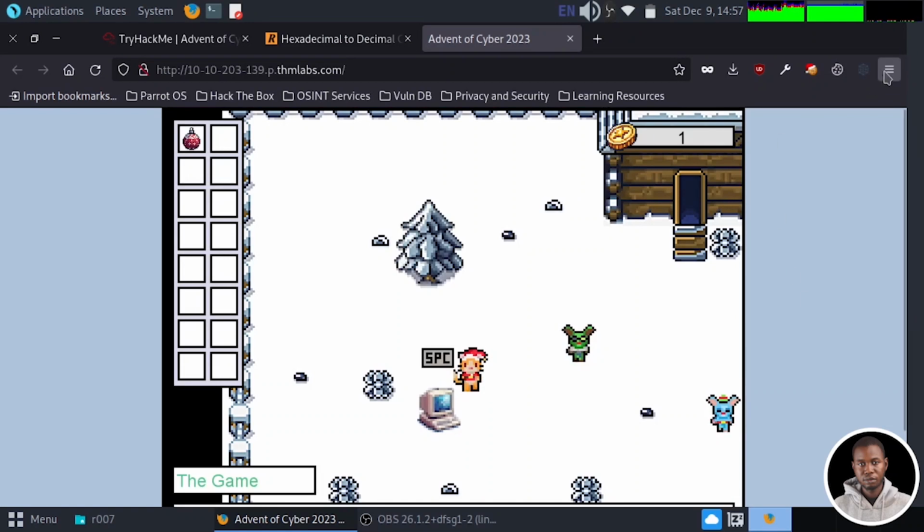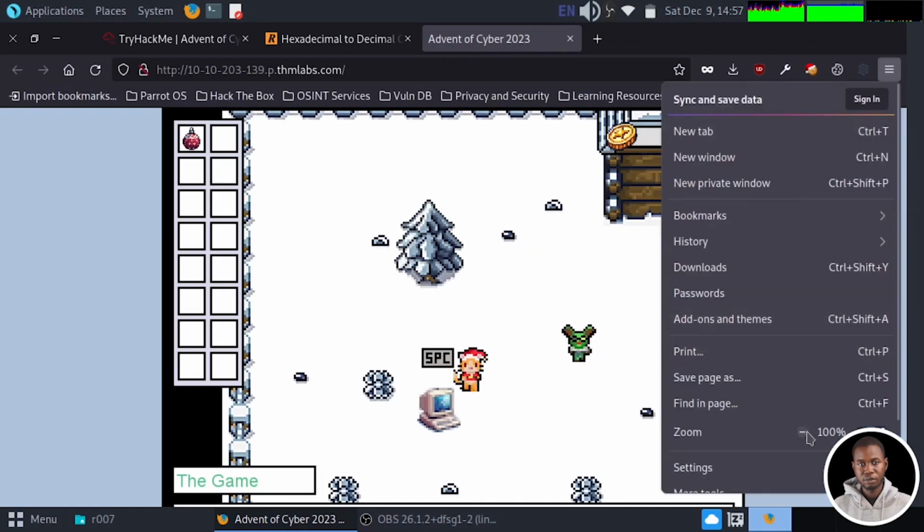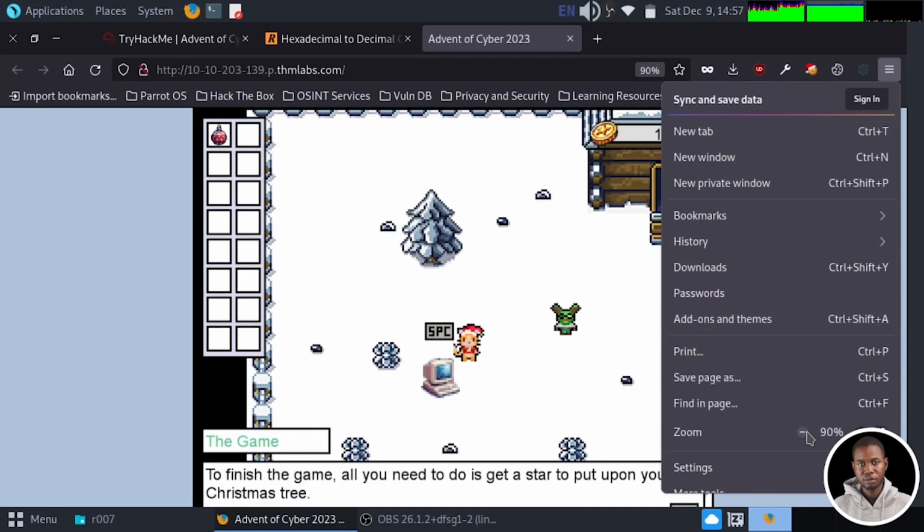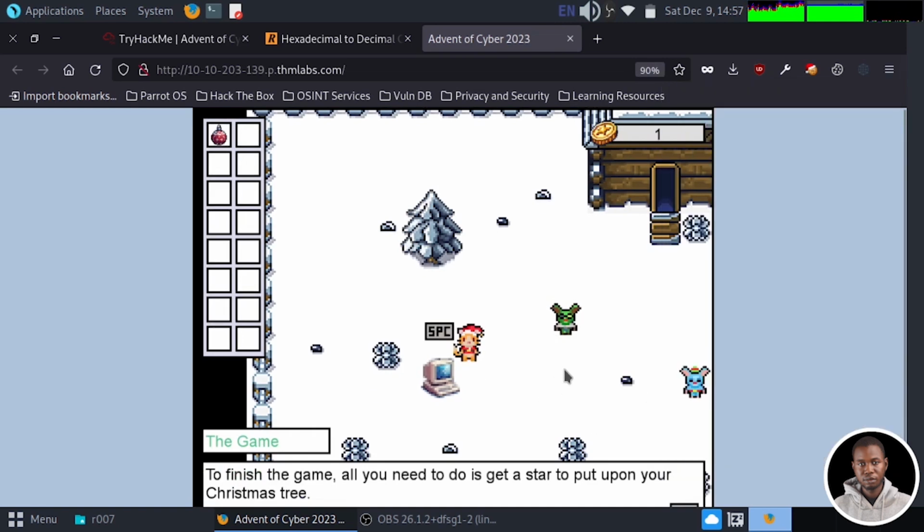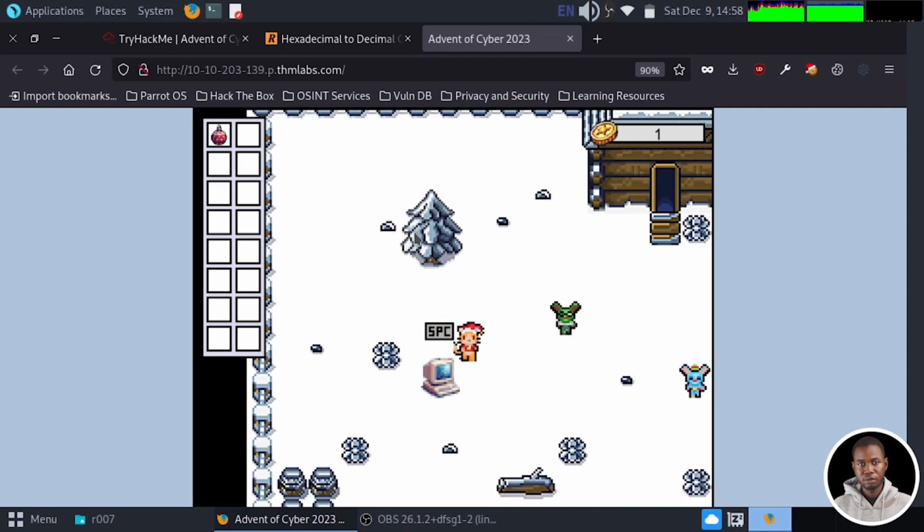So what I'm going to do now is to just reduce the screen size so we can see all the text. Okay, so this is our character. This is us. And we have some information here. To finish the game, all you need to do is to get a star to put upon your Christmas tree. And this is the Christmas tree here. After you get the star, just interact with the Christmas tree and that's it. You are free to buy as many additional ornaments as you can carry to customize your tree.